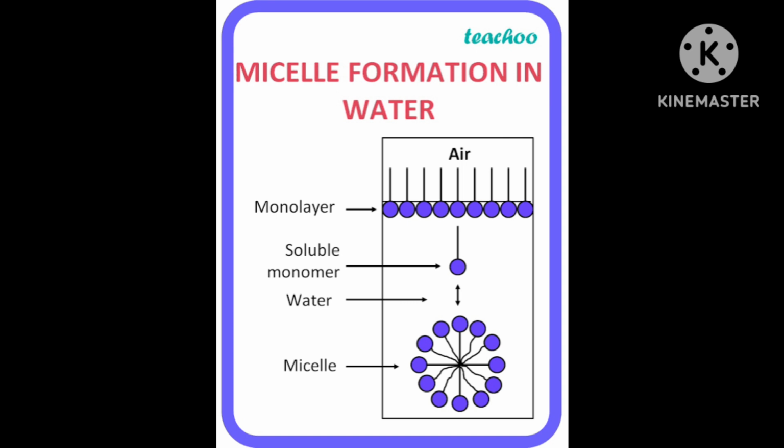Since actually a sphere forms, it will form in the spherical form.